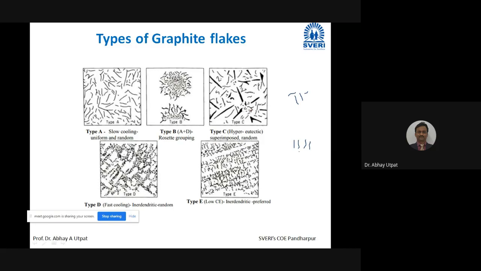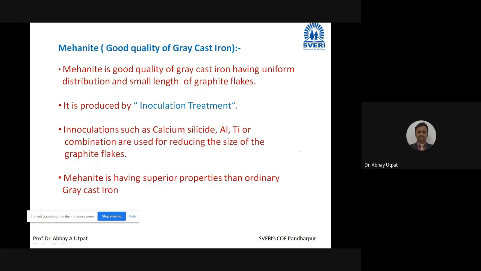Now, what are the characteristics of this type A? The spelling is mehanite, M-E-H-A-N-I-T-E. Mehanite is good quality of gray cast iron. So what type of questions are asked? Write a short note on mehanite. Second question, what is inoculation treatment? Third, what is good quality of gray cast iron? How is it obtained? For any question, you have to write this explanation, which I am going to explain now.